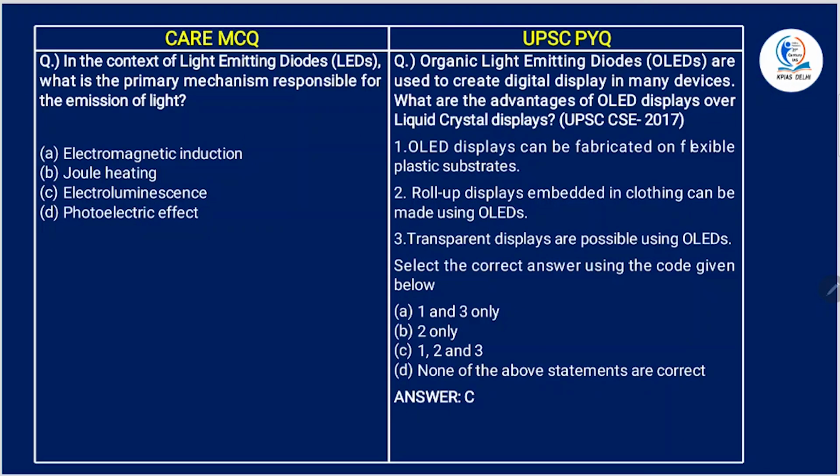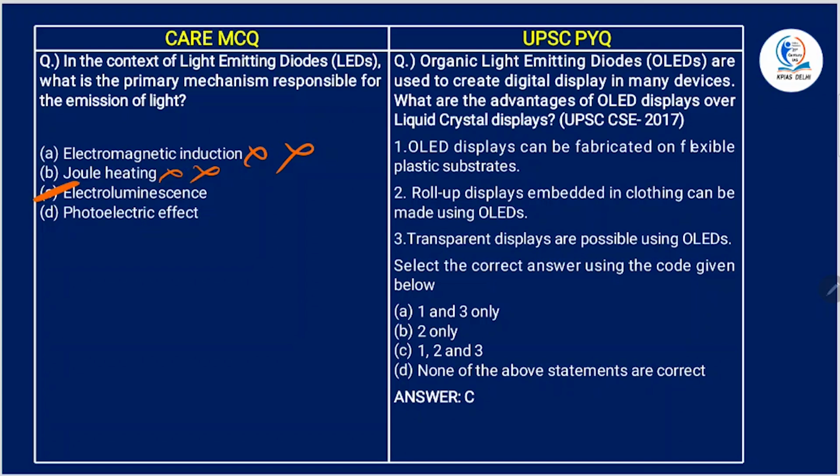Alright. Now, in the context of LEDs, light emitting diodes, which is the primary mechanism responsible for the emission of light? It is electromagnetic induction? No. Joule heating? No. It is electroluminescence. That's what we've discussed, right?